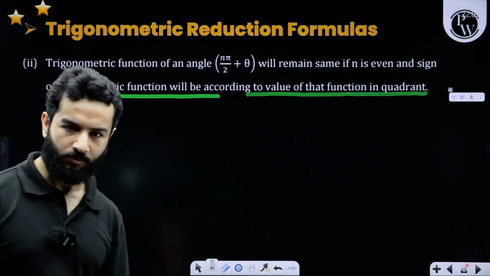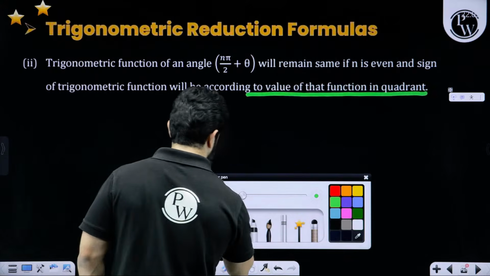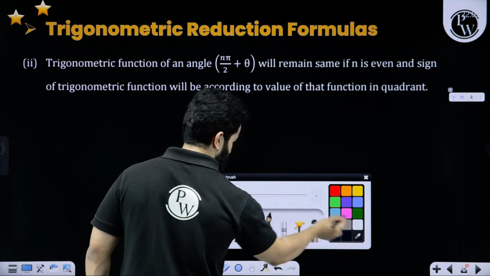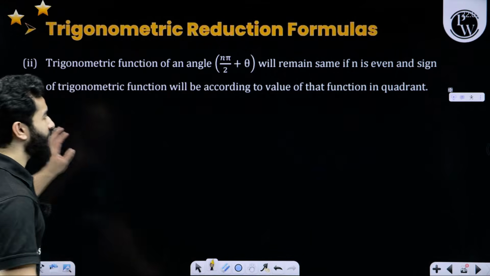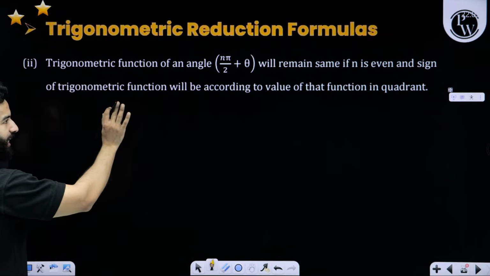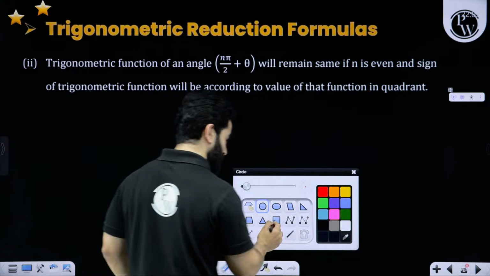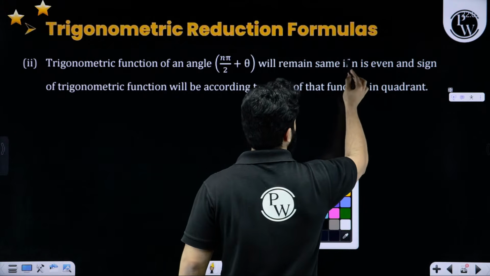Let me explain. Let's suppose they are talking about n pi by 2 plus theta, and n is even.